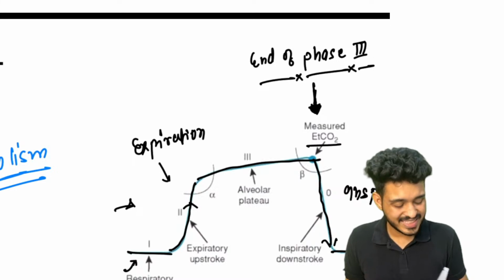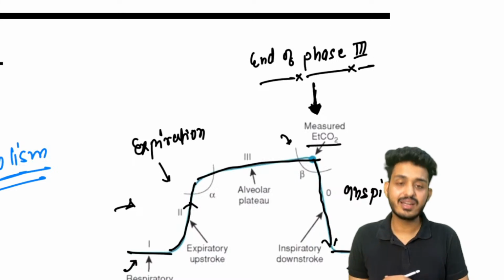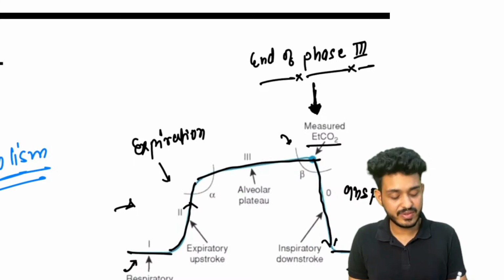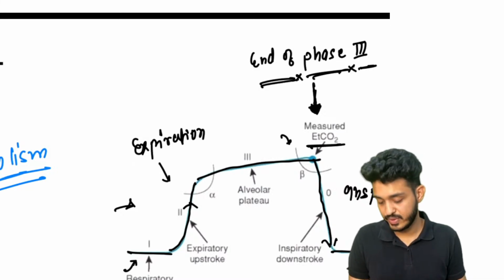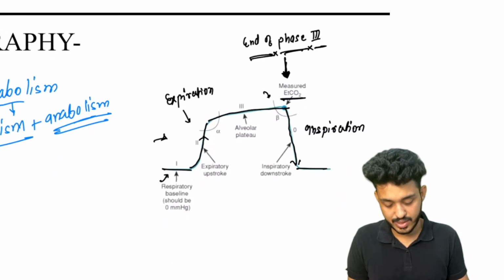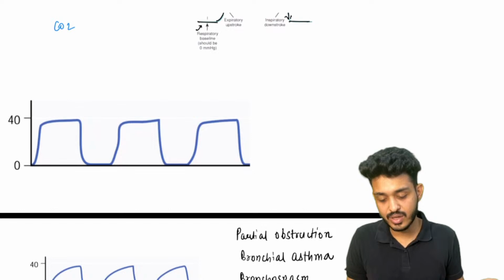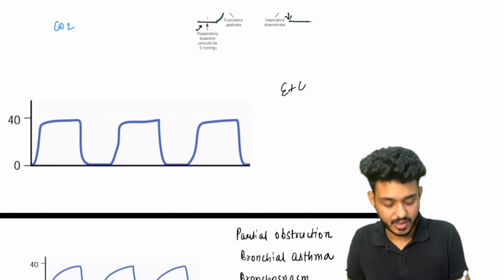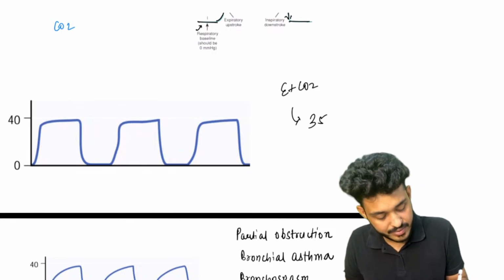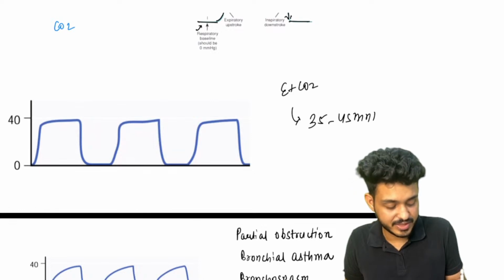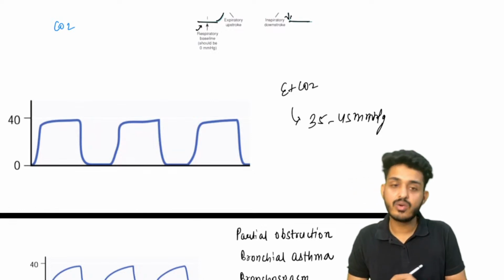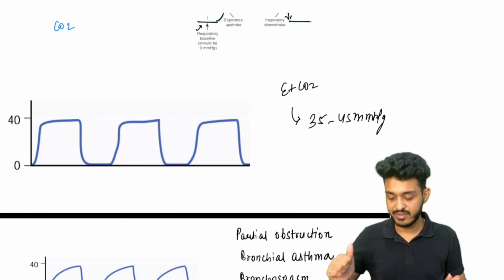So basically, at the end of phase 3 you will be measuring the levels of EtCO2. EtCO2 levels will be measured on phase 3. This is your normal capnograph. What is the normal EtCO2 level? That is 35 to 45 mm of Hg. Okay, how much? That is 35 to 45 mm of Hg.